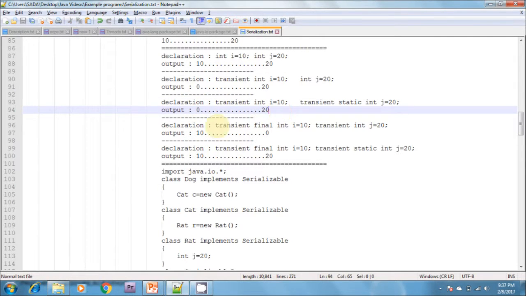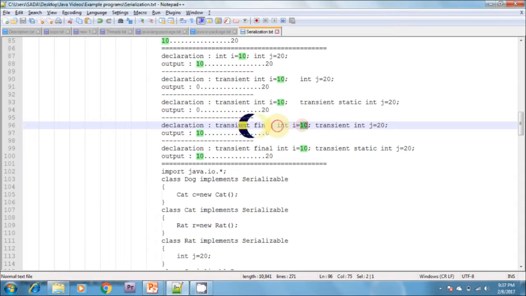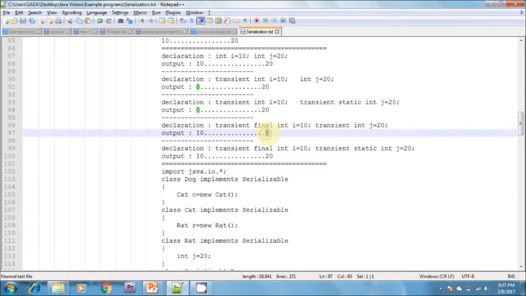Next we go to another one, transient final int i equals 10 and transient int j equals 0. Whenever you serialize this object, it stores 10. Why? Because final variables participate in the serialization. Whenever you put transient, there is no use. That's why for the transient int j, by default it stores 0.